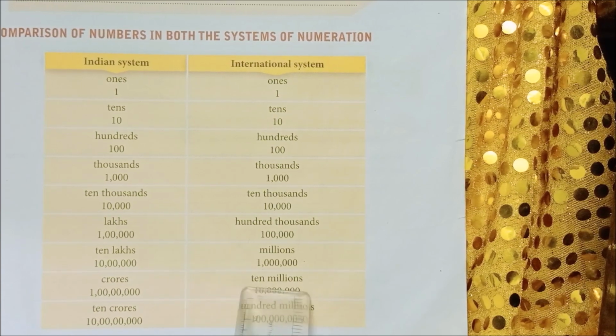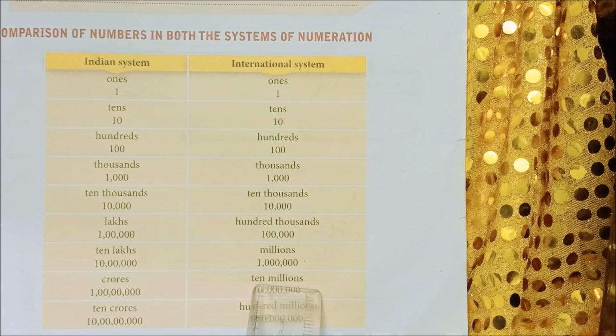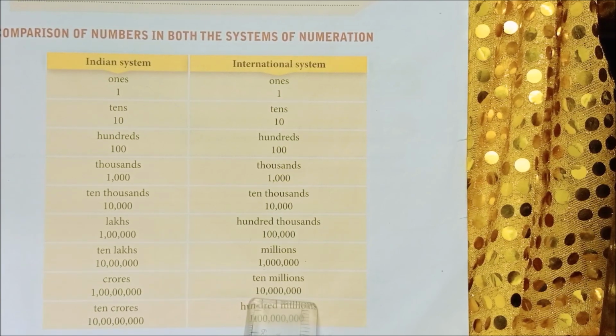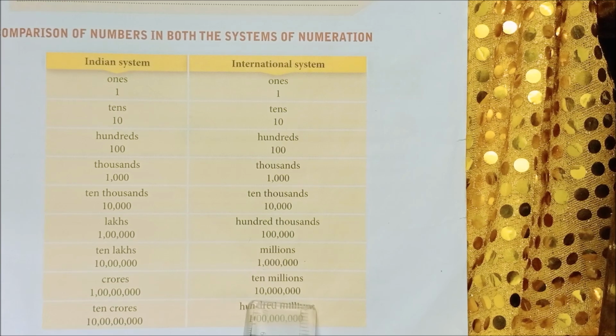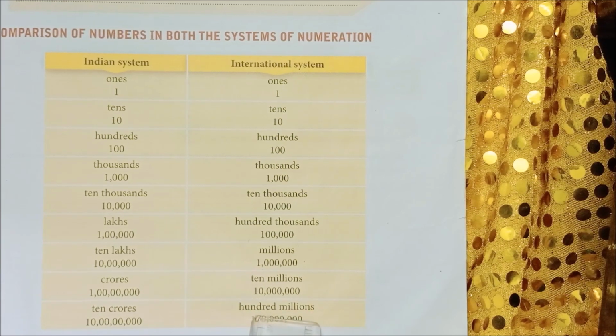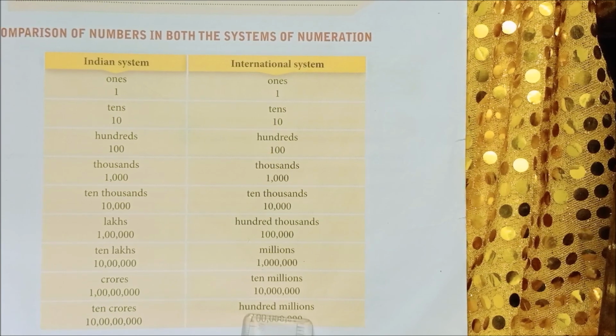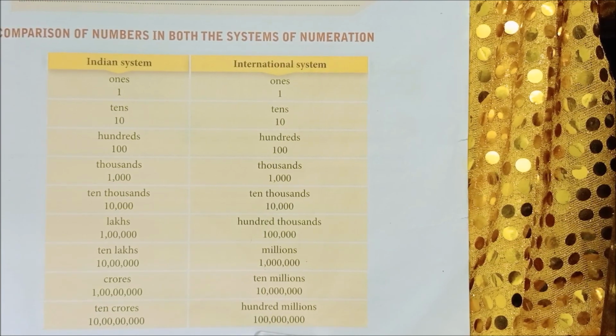Next one, see, 10 millions. After million you have 10 millions. So here they have given the numeration 10 millions. Next, after 10 millions you have 100 millions. So here they have given the numeration 100 millions.